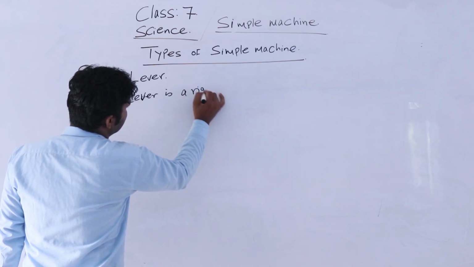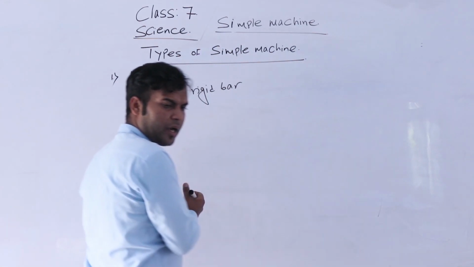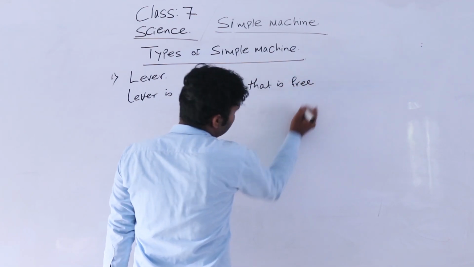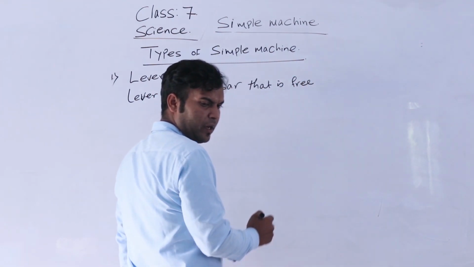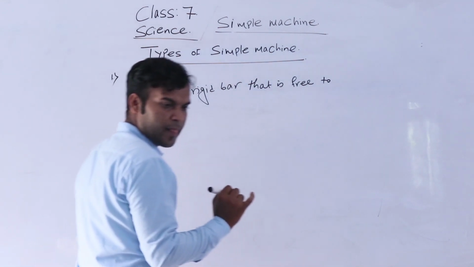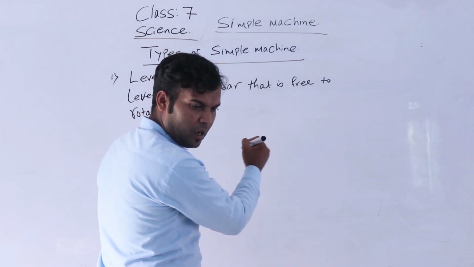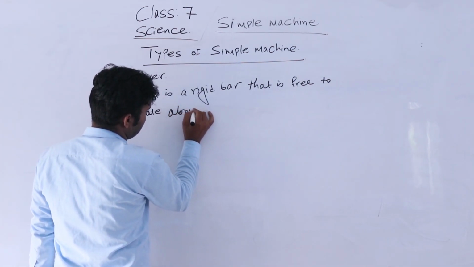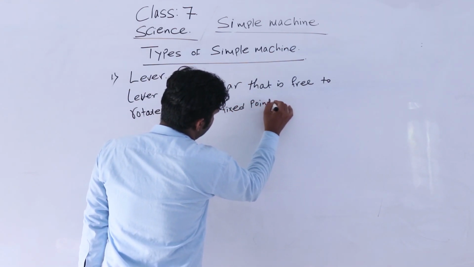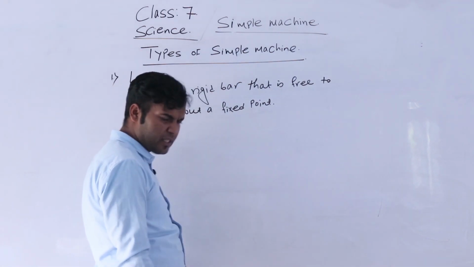Lever is a rigid bar that is free to rotate about a fixed point.